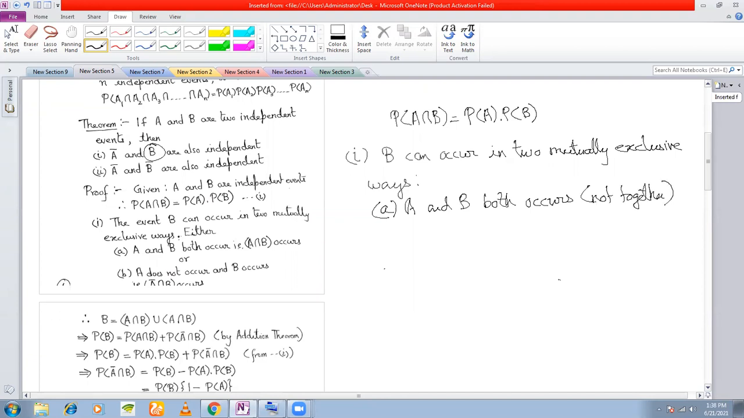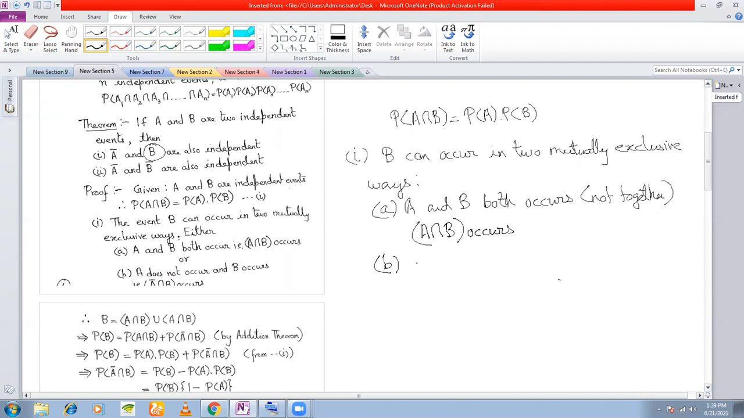Okay. See, A occurs and then B occurs, or B occurs and then A occurs. And then you can have A does not occur. Before going to that, let's see what this means notation wise. If A and B both occur, that means A intersection B occurs, right?